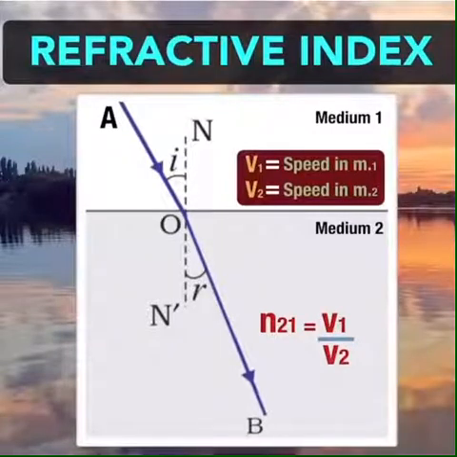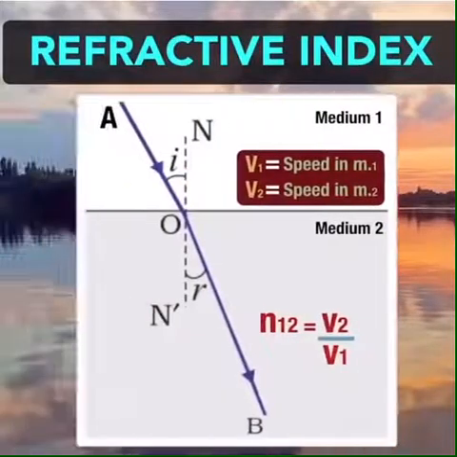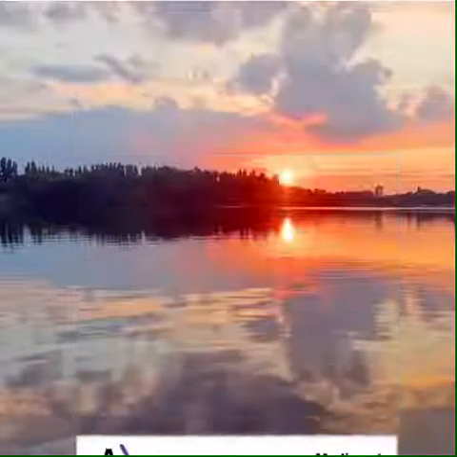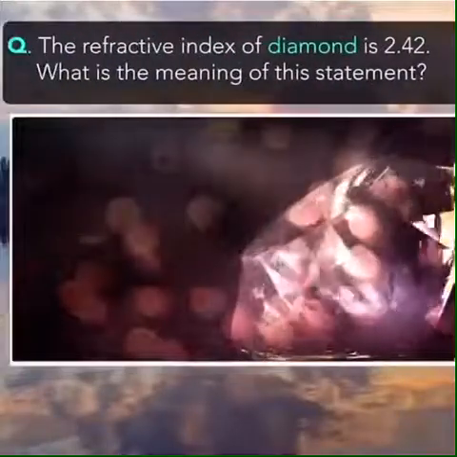So now if we want to find out the refractive index of the first medium, then what will be the formula? It will be reversed. That will be called n12, and n12 will be v2 upon v1. So it is the refractive index of the first medium with respect to the second medium. It is the ratio of the speed of light in the second medium to the speed of light in the first medium.